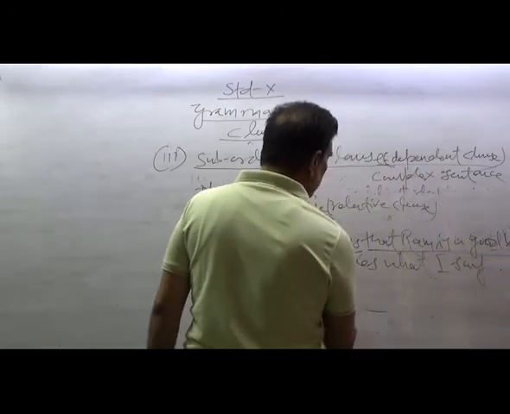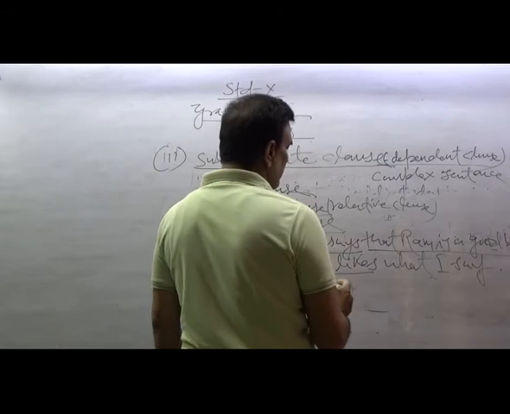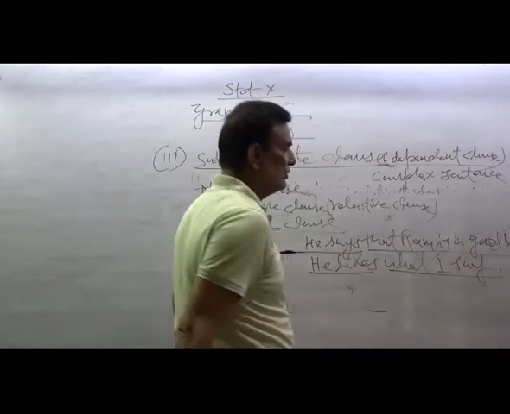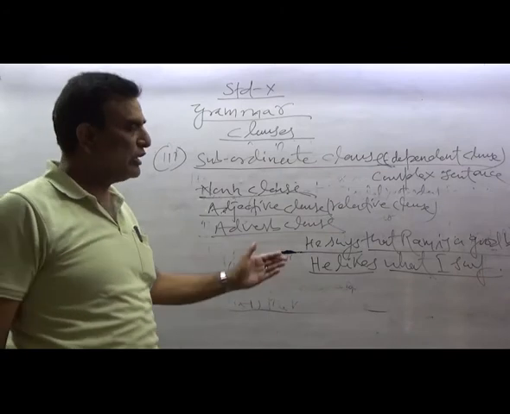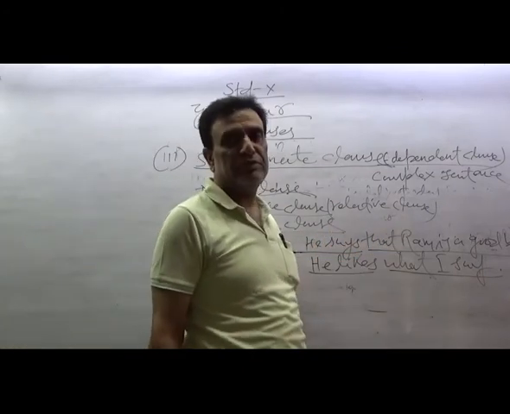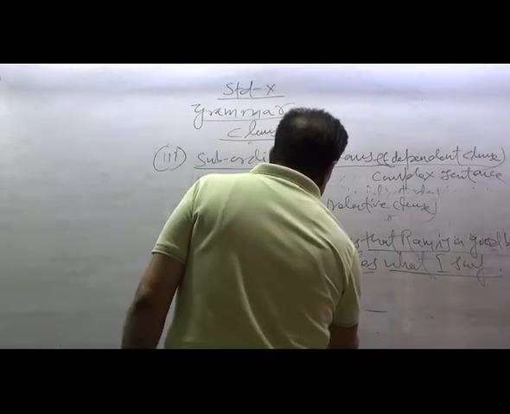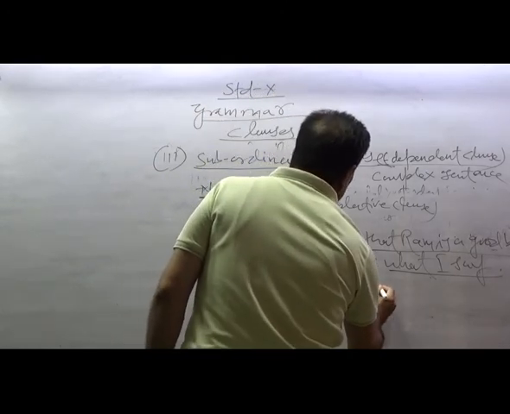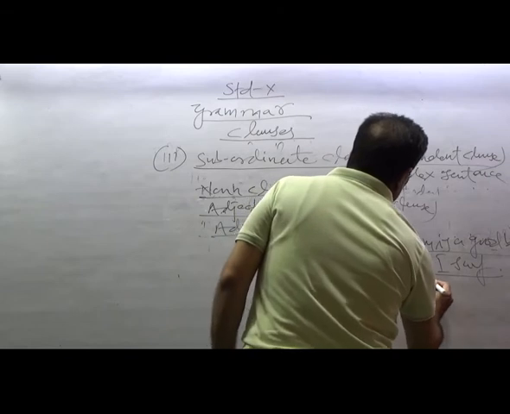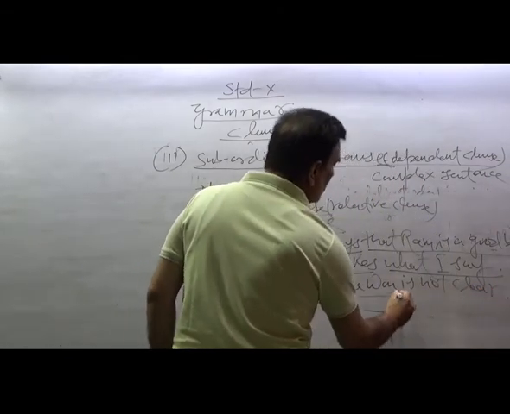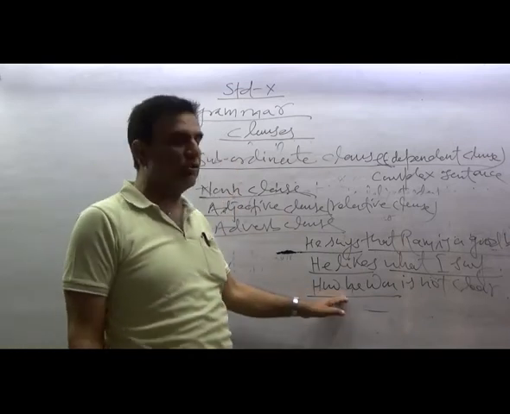He likes what I say. This is the main clause and this is the subordinate noun clause, because it plays the role, the function, of a noun. For example, how he is is not clear. Here how he is is a subordinate noun clause.